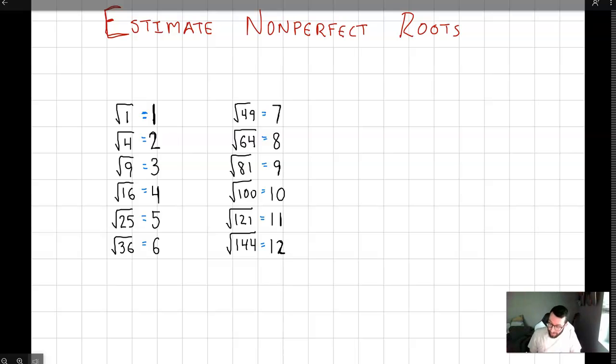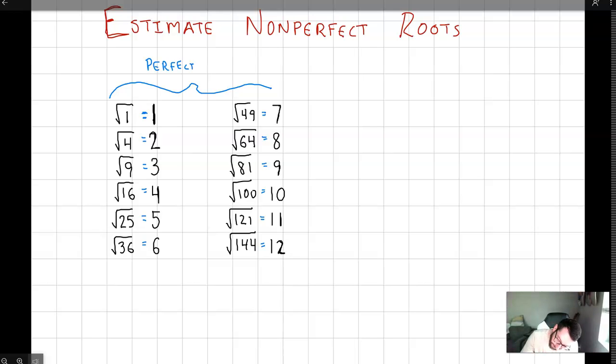What's up, guys? It's your favorite math teacher, and today we're talking about how to estimate non-perfect roots, right? So we're going to focus on square roots today, and what you'll notice is that what I have right here are wonderful, perfect squares, right? They're perfect, they're beautiful, we love them.